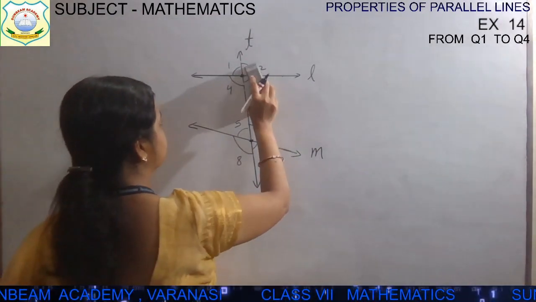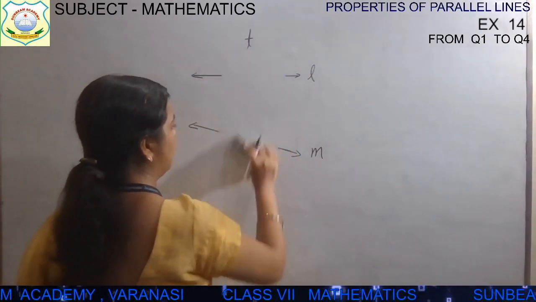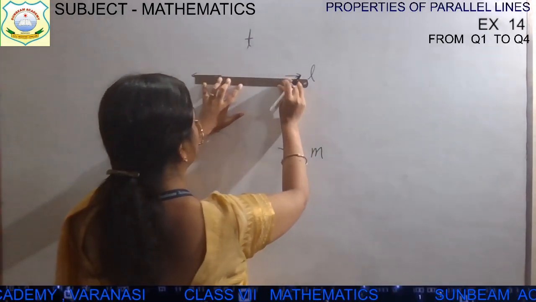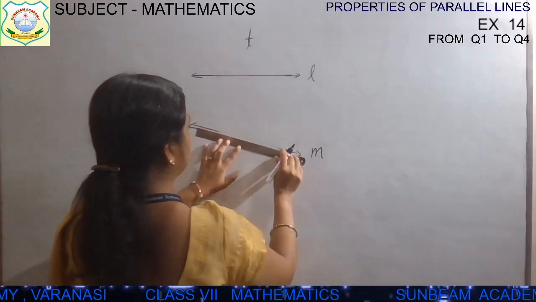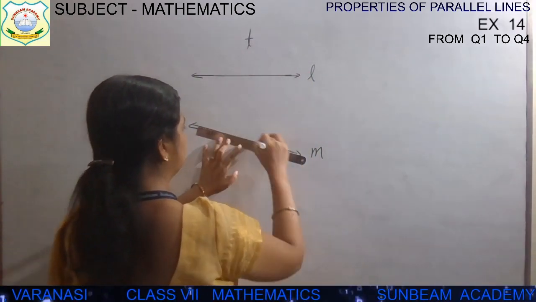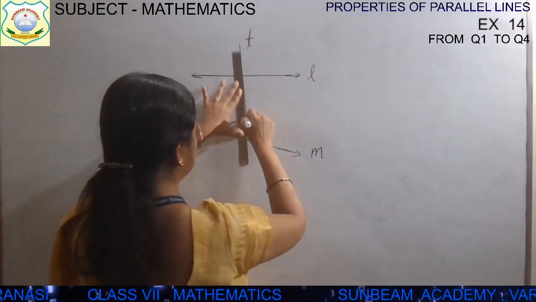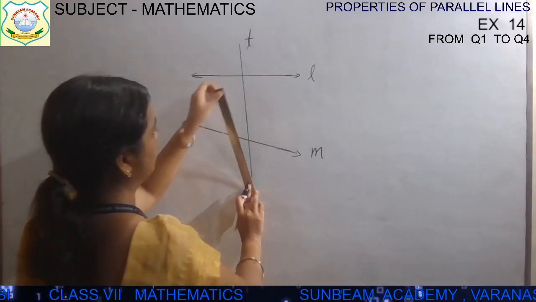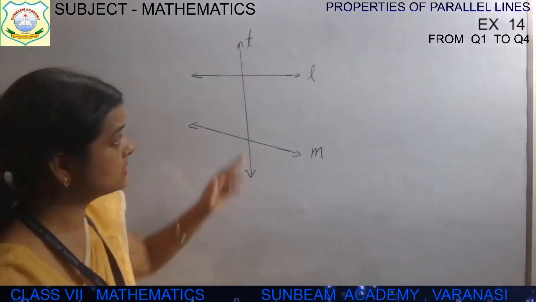Now children, I have to draw it again and again. It will take time, but if it is clear, then the whole chapter will be clear to you, children. So have patience and see properly what your ma'am is doing. This is the transversal line. Why is it called a transversal line?